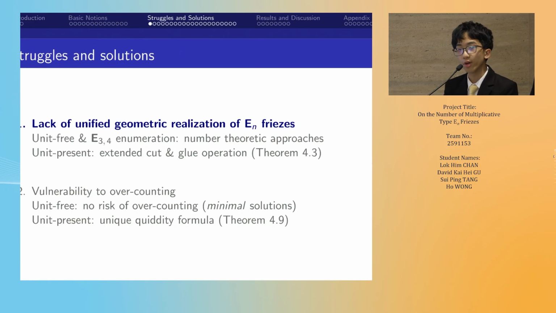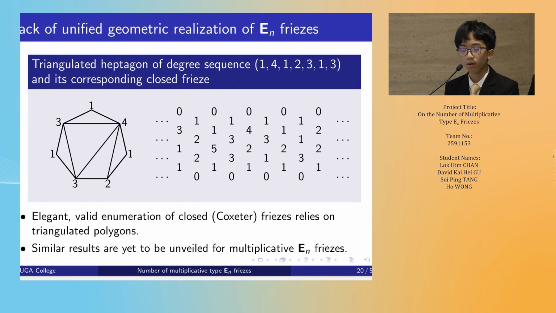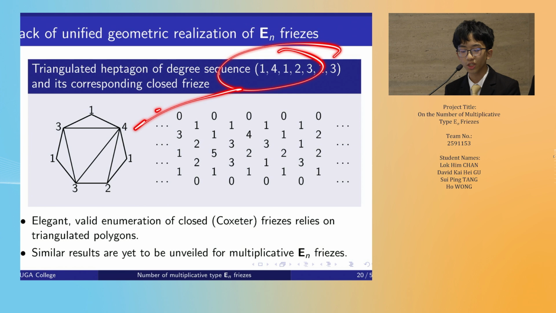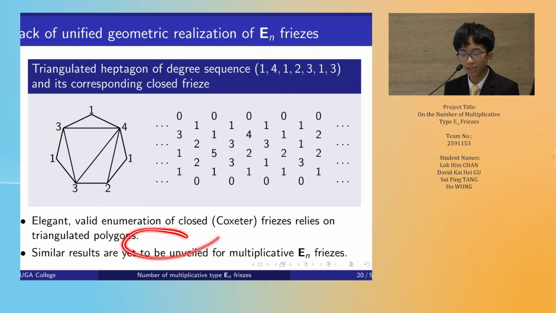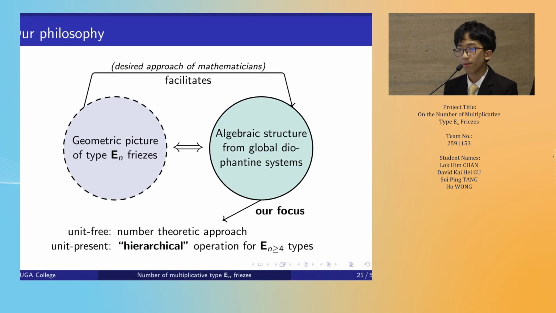During our investigation, we encountered two major struggles, the first being the lack of geometric realization. Closed friezes are known to have an elegant relation with polygonal triangulations. However, similar results are yet to be unveiled for E-friezes. Mathematicians generally believe the geometric picture is necessary for complete enumeration due to its high complexity. However, we believe it's not necessary because the algebraic structure itself is indeed within our scope of elementary investigation.